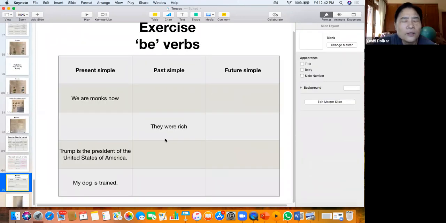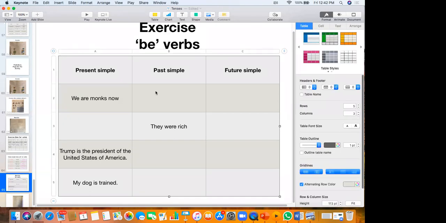So here we are. Can you give me the past tense and the future simple of this sentence? We are monks now. Present simple. We were monks. We were monks last year.